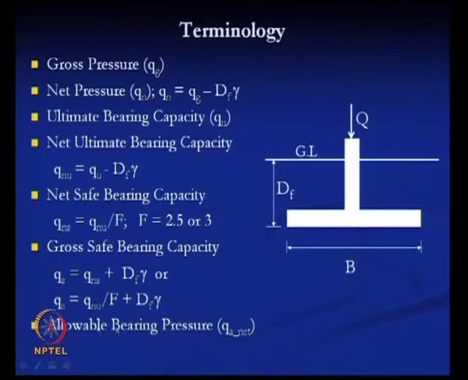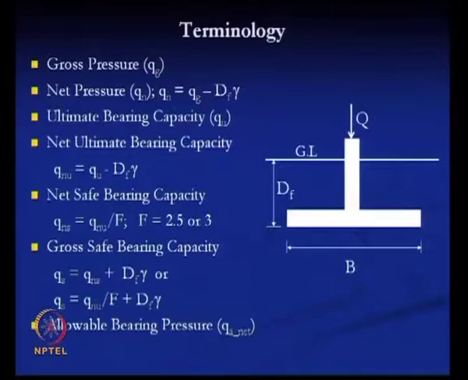Now, the next one is the allowable bearing pressure. As I have discussed, basically we will get two pressures. One is from the bearing capacity consideration, the maximum load that the soil can carry before it fails. There we get the net safe bearing capacity, and you have to apply the factor of safety.